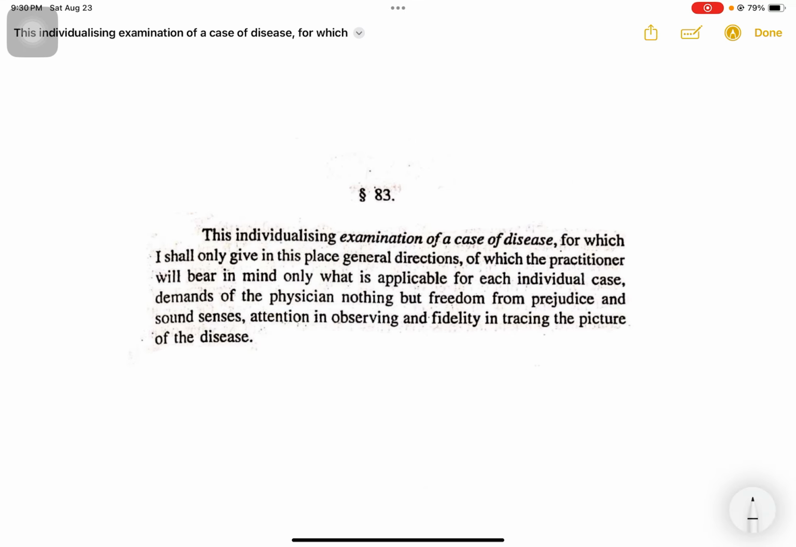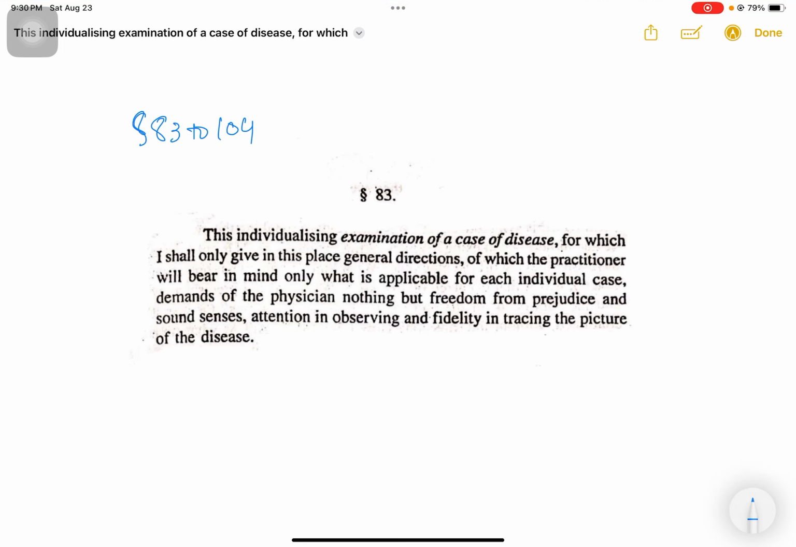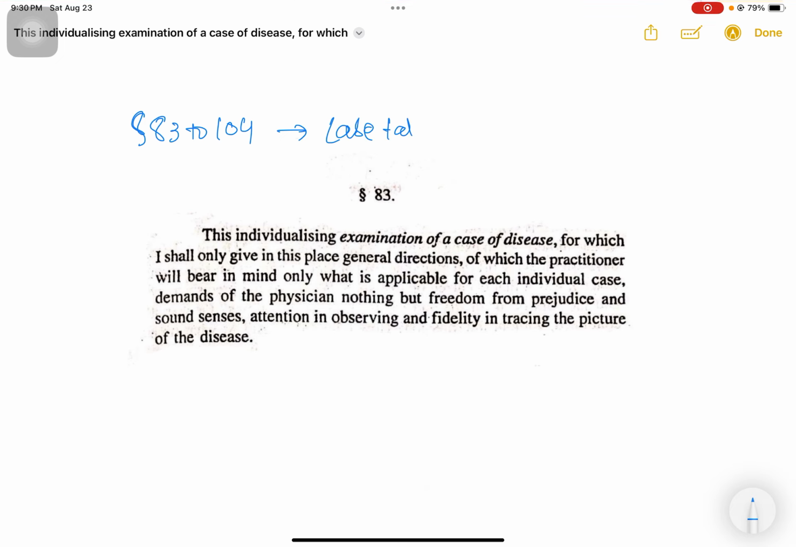The case-taking aphorisms are numbered from aphorism number 83 to 104. These are the case-taking aphorisms. These aphorisms are important for both your UG theory exams as well as AIAPGET. In your theory exams, board UG exams, we can expect 10 mark and 5 mark questions coming from this particular concept, and for AIAPGET or any other competitive exams of homeopathy, we can expect statement questions, assertion reason questions, and incorrect and correct statement type of questions from this concept of case taking.